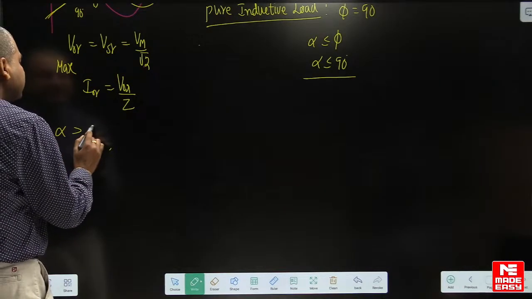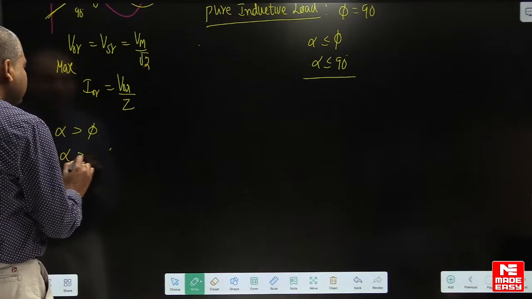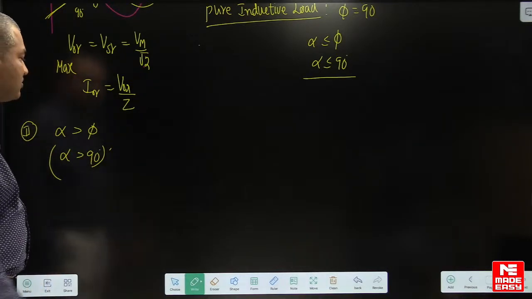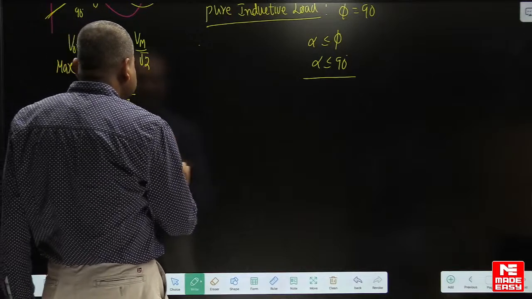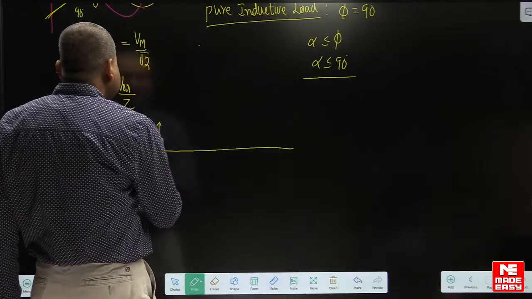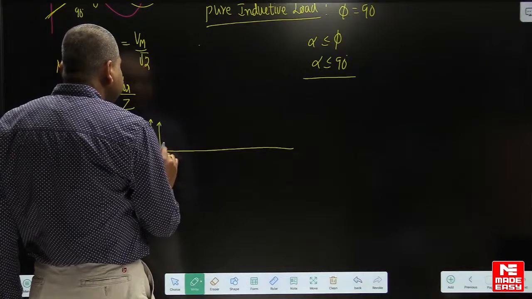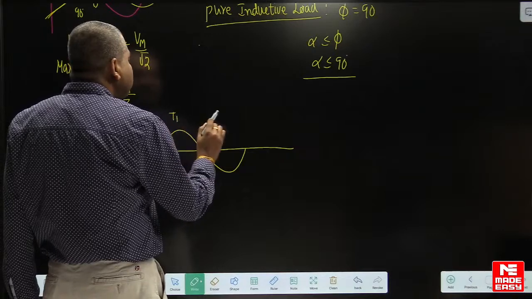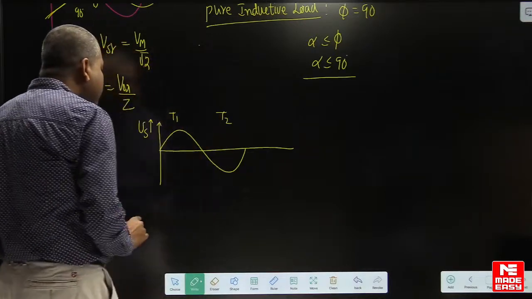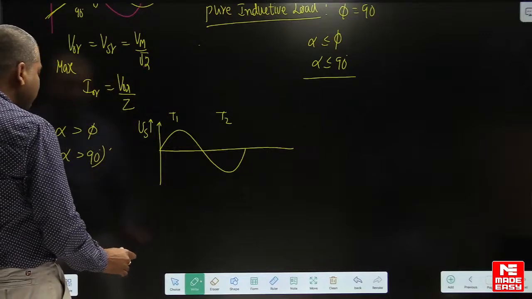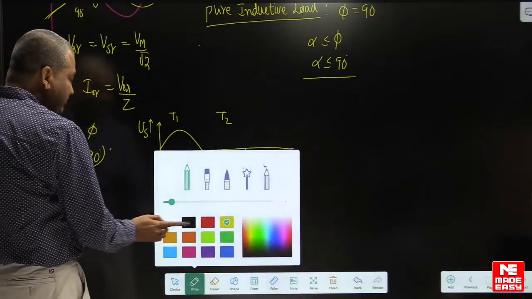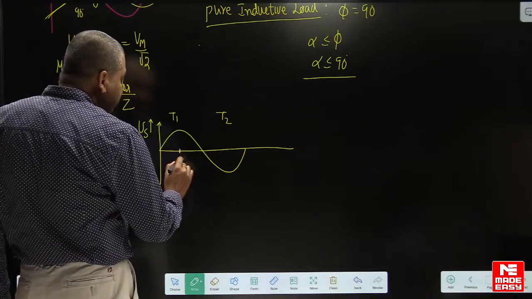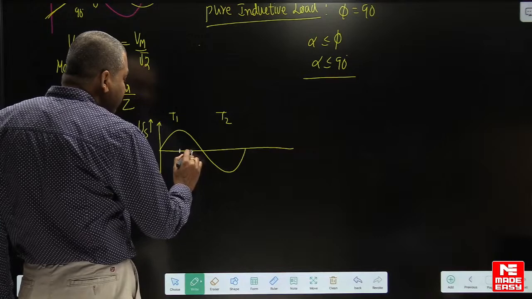If the firing angle is greater than the impedance angle, suppose alpha is greater than 90, then you will get variable voltage here. Now in this case, this is our supply voltage, which is a sinusoidal function. T1 is forward biased in the positive cycle and T2 is forward biased in the negative cycle. So alpha is greater than 90 degrees now. So this is alpha, this is 90 degrees.